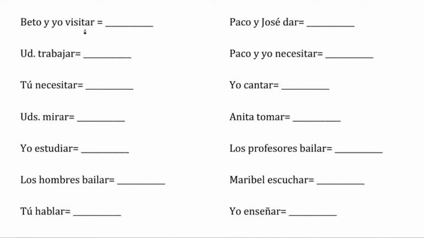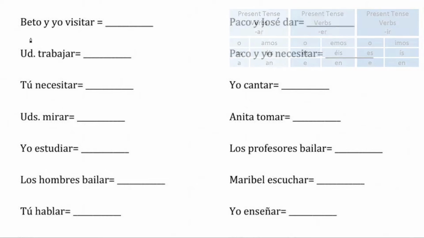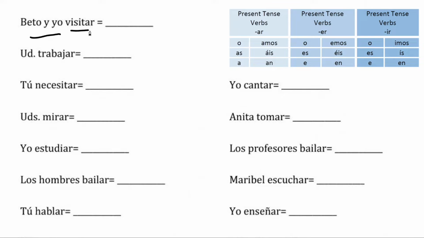Beto y yo visitar. So Beto y yo, if we're saying Beto and I visit, we are saying we visit, right? Beto y yo visitar. So we are going to conjugate this into the amos. If we remember what we were talking about, the chart from before, that's what we are going to be using in reference. So I might put that off to the side here. So Beto y yo visitamos.